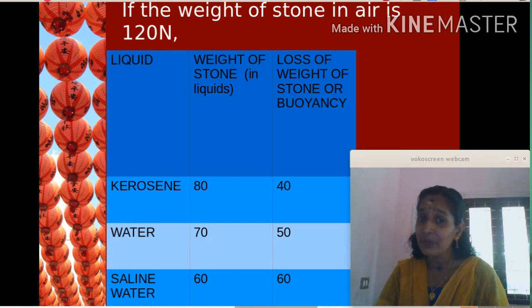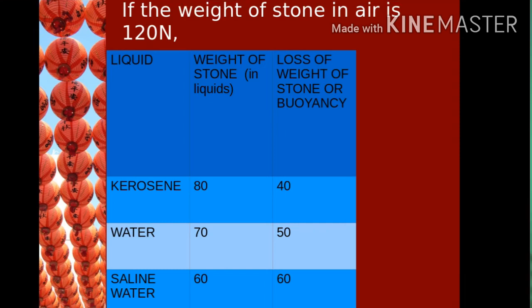So, in kerosene, the buoyancy is found as 40. The weight loss is found as 40. In water, the weight loss is found as 50. In saline water, the weight loss is found as 60. The weight in air is 120 Newton, but weight in saline water is 60. So, 120 minus 60 is equal to 60.